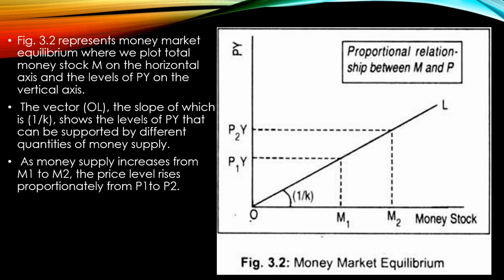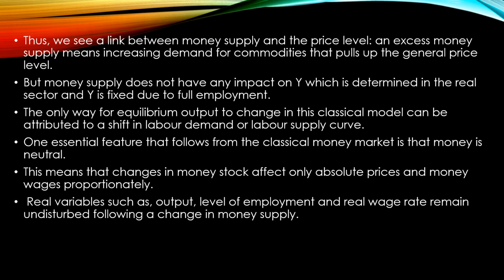Now in this figure you can see the money market equilibrium, where we plot the total money stock M on the horizontal axis and PY on the vertical axis. Here the vector OL, the slope of which is 1/K, shows the levels of PY that can be supported by different quantities of money supply. As money supply increases from M1 to M2, the price level would rise from P1 to P2, that is, there is a direct and proportionate relationship between money supply and price level. This is another assumption of the classical model.